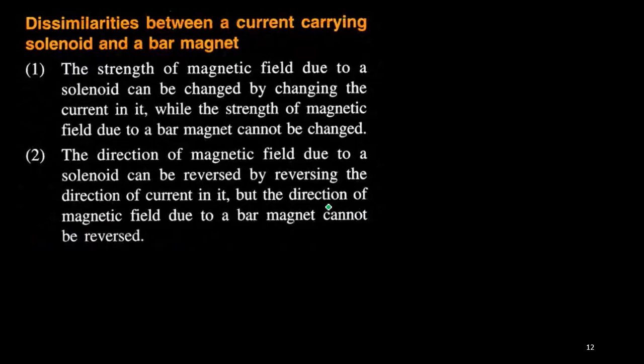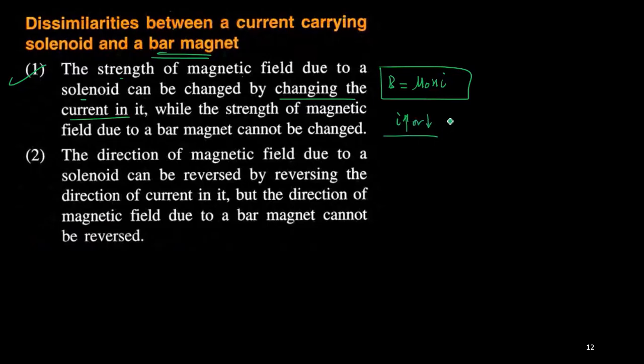Now come to the dissimilarities between a current carrying solenoid and a bar magnet. You know that the strength of the magnetic field due to a solenoid, B equals mu naught n I, can be changed by changing the current in it. If I increase or decrease the current, then B is going to change. But for a bar magnet, whatever the magnetic field strength is, you cannot change it.